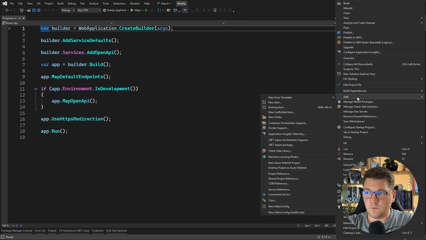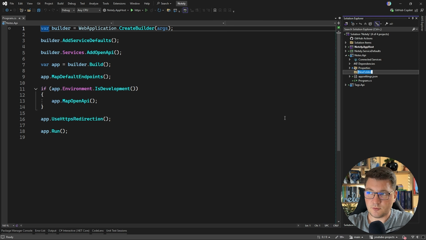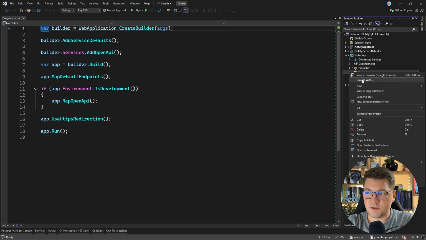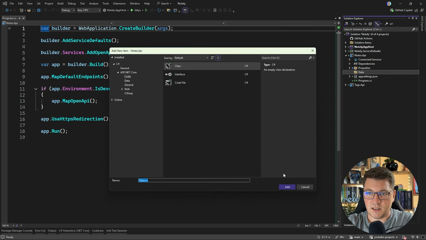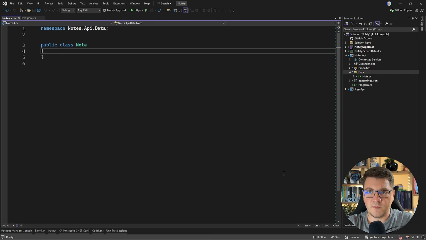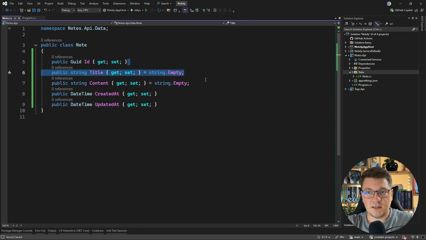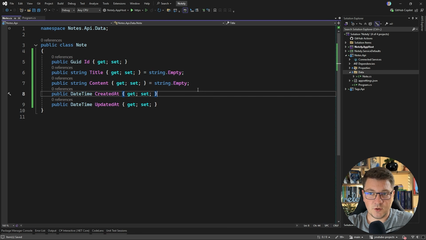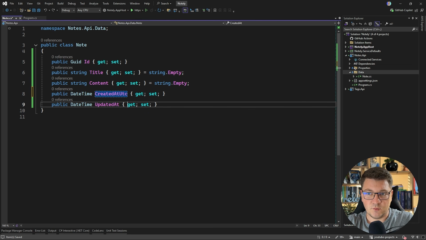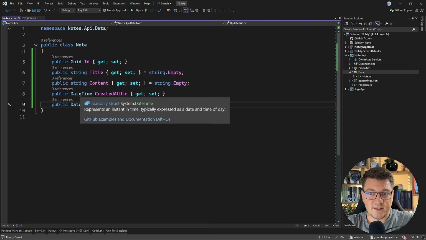So I'll create a new folder in the Notes API project, and let's call this Data, and let's define our first entity, which is just going to be a class that I'm going to call Note, and I'll drop in some properties inside. We're going to need an identifier, and let's also assign a title, the content of the note, and we'll store when it was created and updated. If we want to be more explicit with the naming, we can say that both of these values contain the UTC time, which is recommended when working with DateTime objects.